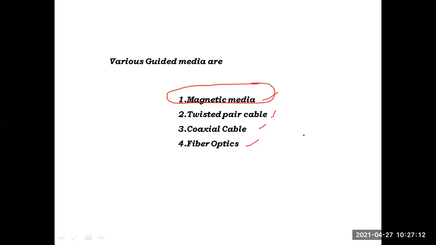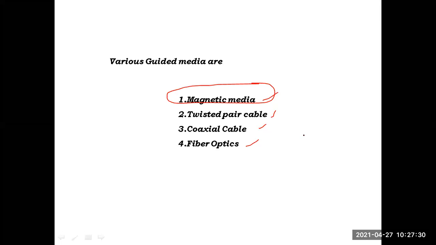When we come to this magnetic media, it is the oldest technique for transferring a huge amount of data. In one line, magnetic media is nothing but using some electromagnetic devices for data transfer, like our pen drives.